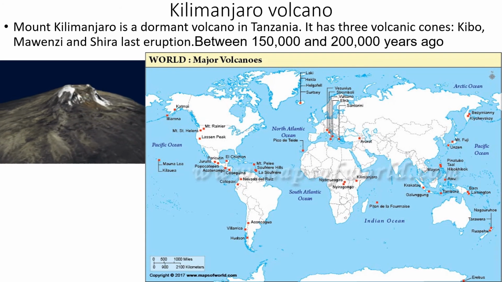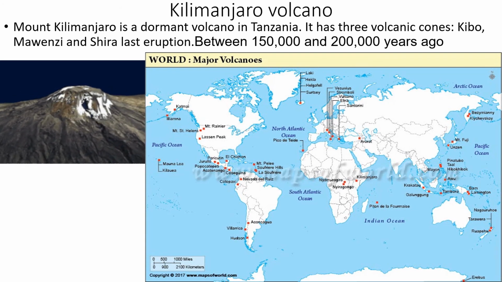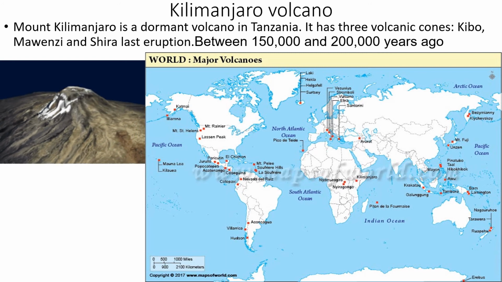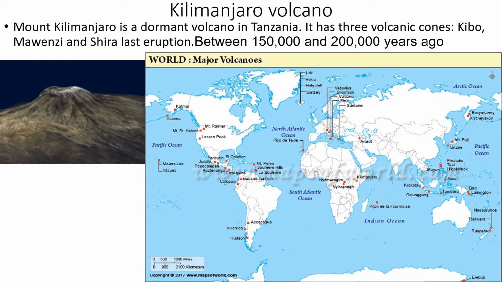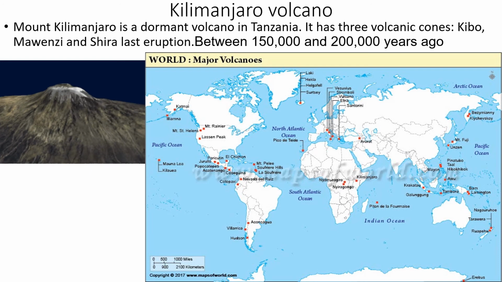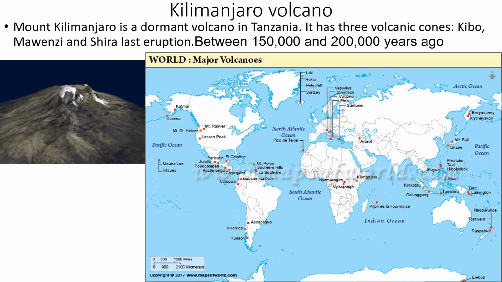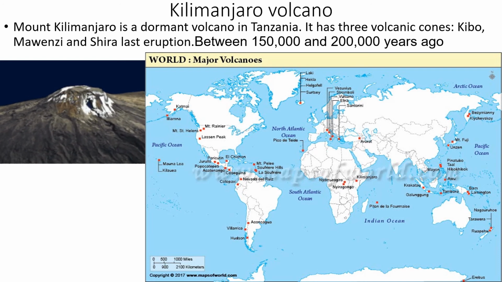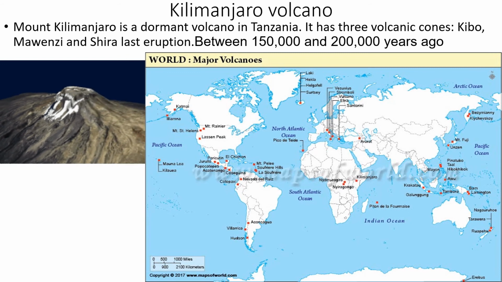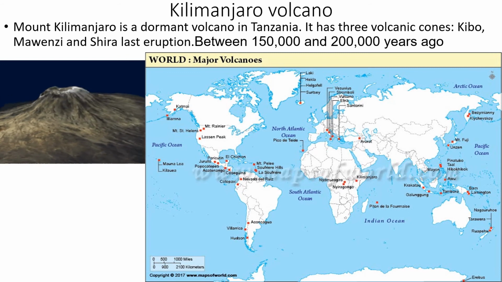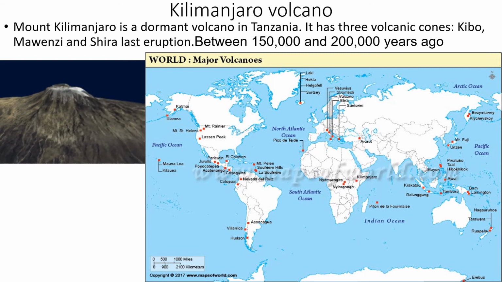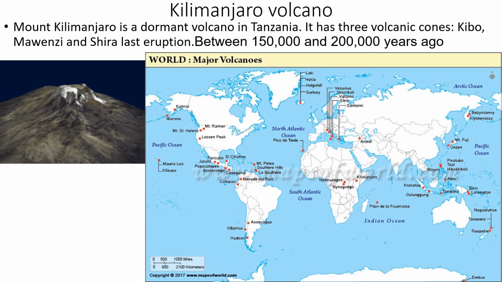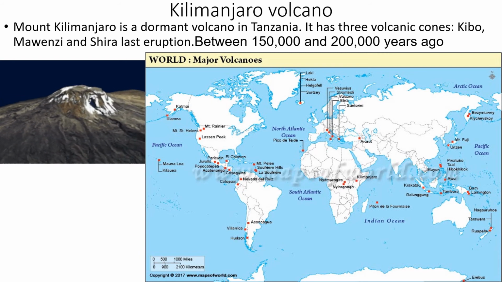Okay, now let us go for the next one. Kilimanjaro volcano. You know that Rajnikant song, no? Kilimanjaro? Right. Mount Kilimanjaro is a dormant volcano in Tanzania. It has three volcano cones: Kibo, Mawenzi and Shira. Last eruption, don't know, 150,000 years ago it erupted. From then on, it is sleeping. It is a sleeping volcano, in a way.